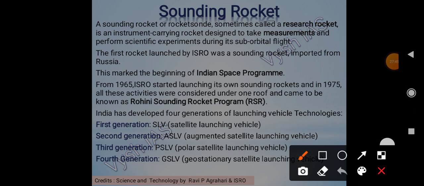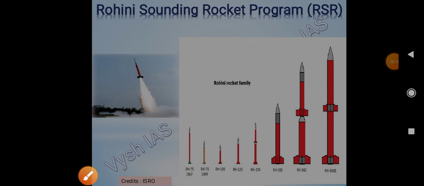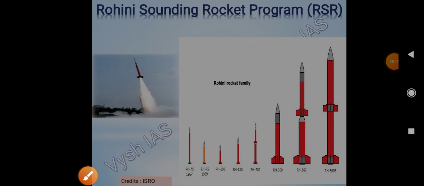India has developed four generations of launching vehicle technologies. First generation is the Satellite Launching Vehicle, SLV. Second generation is the Augmented Satellite Launching Vehicle, ASLV. Third is PSLV, the Polar Satellite Launching Vehicle. And the fourth generation is GSLV, the Geostationary Satellite Launching Vehicle, right? So this is the Rohini family, we can see here. We can say these are kind of primitive ones.